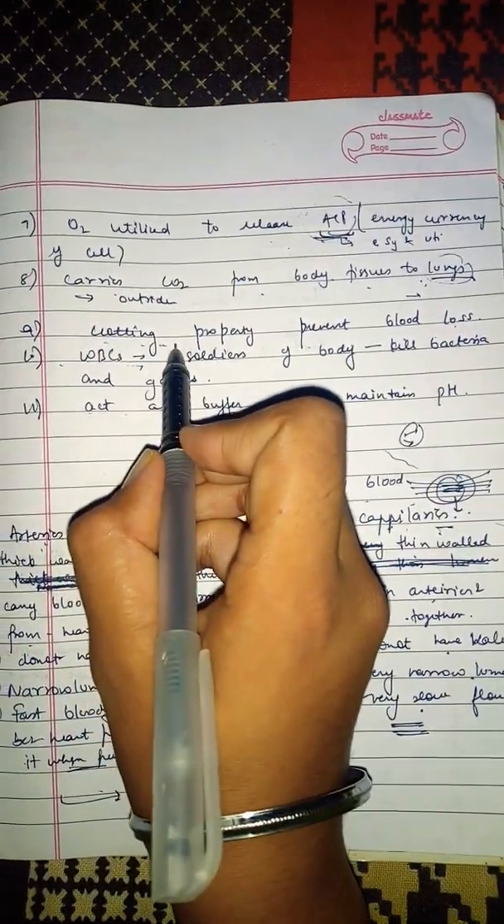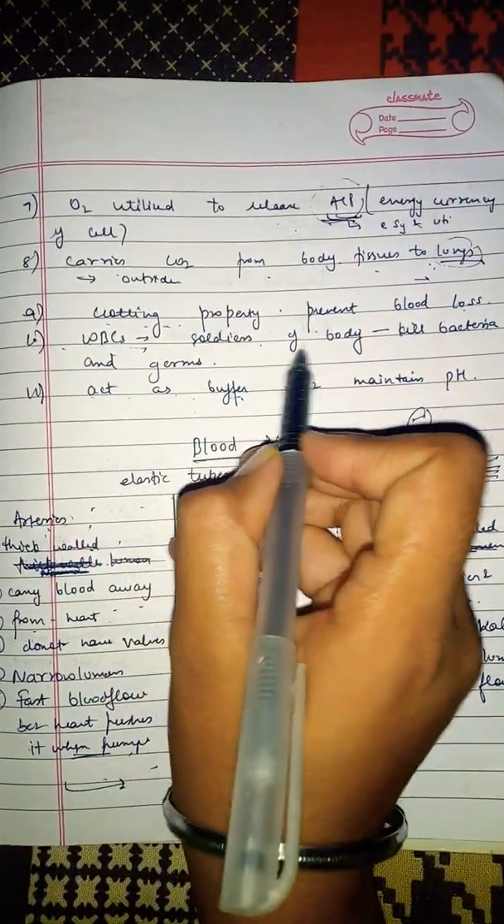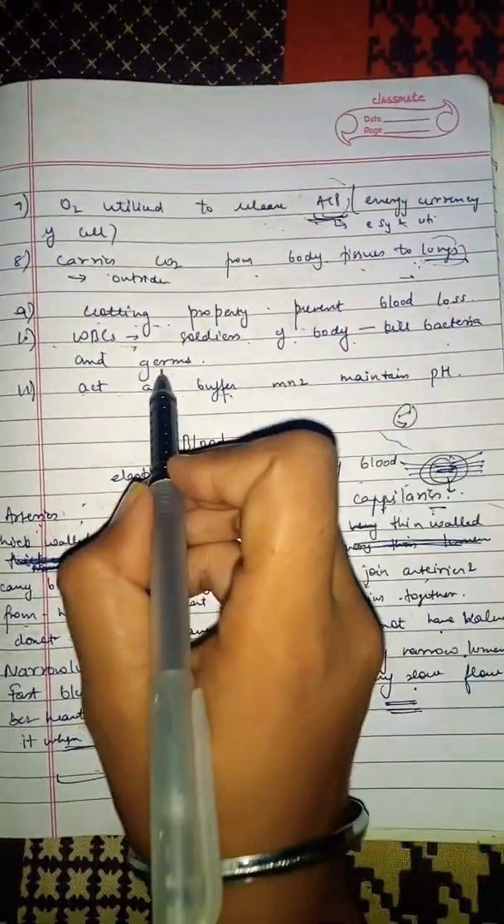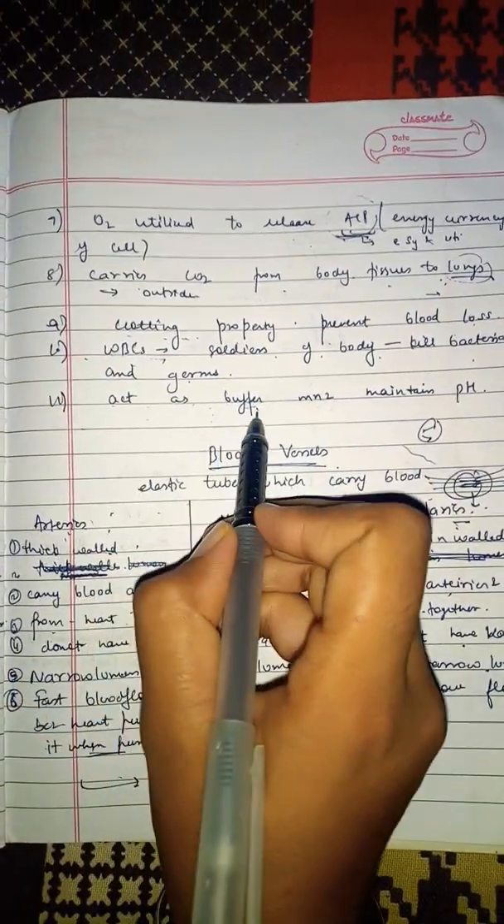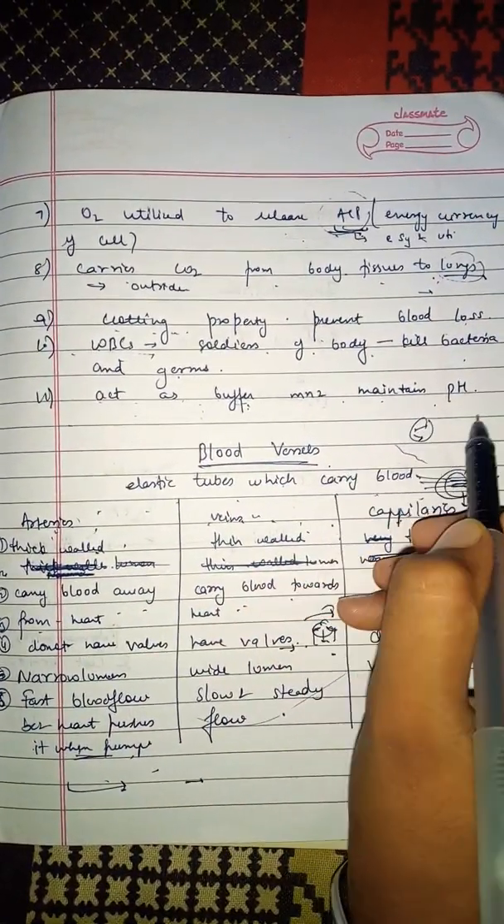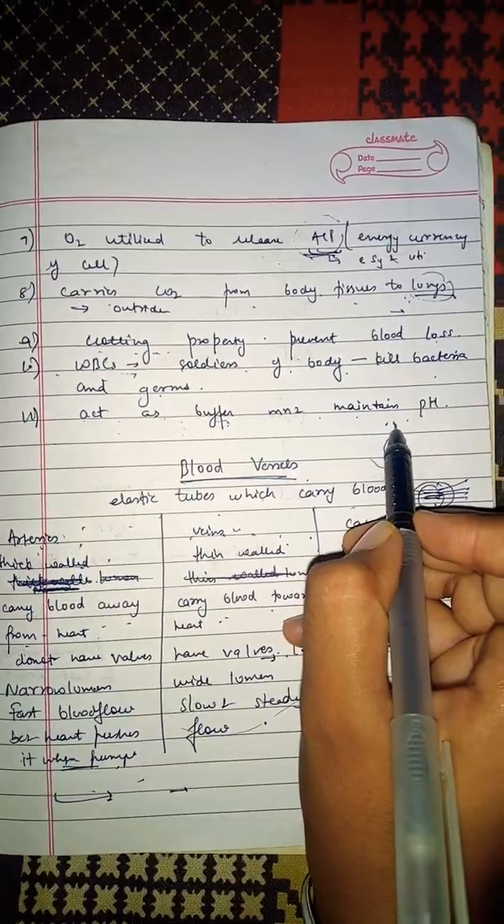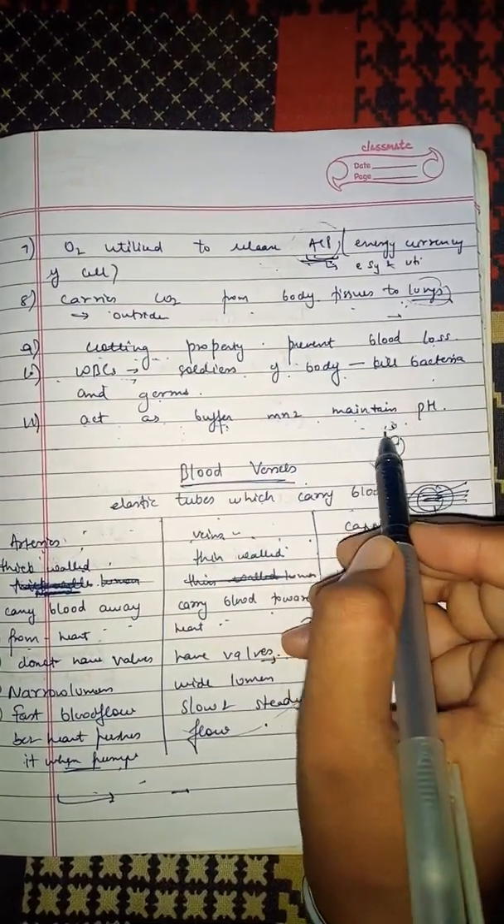The clotting property is the main function of platelets. WBCs are the soldiers of the body. These kill bacteria and germs. Blood also acts as a buffer, meaning it maintains pH. If there is any slight acidic or basic increase in blood, it can maintain itself.